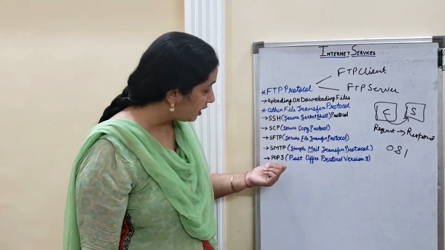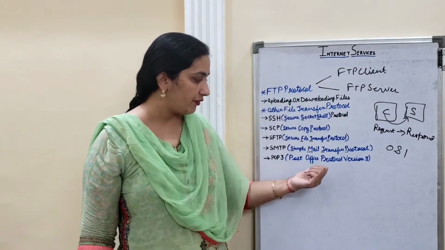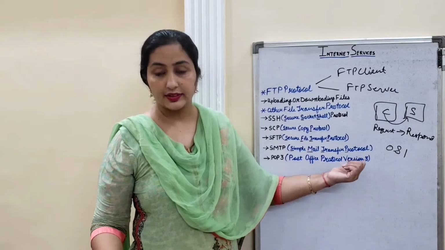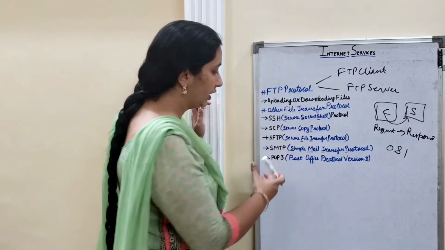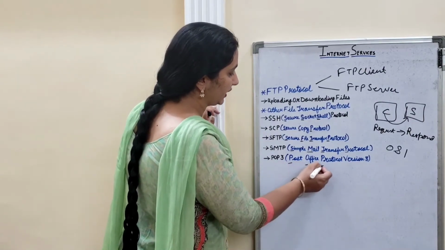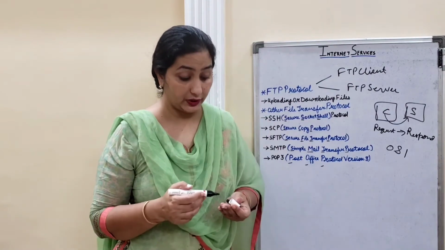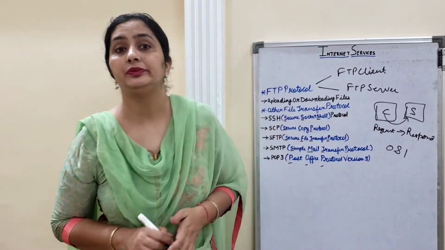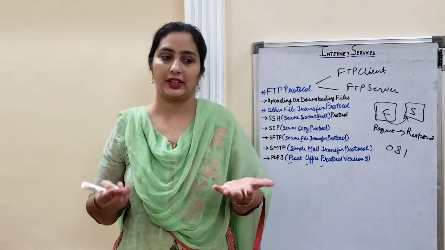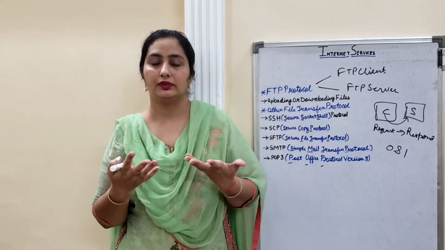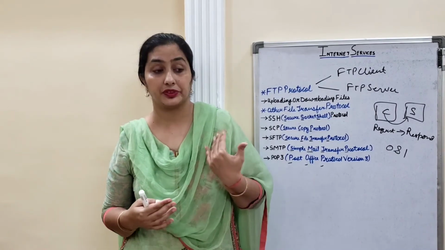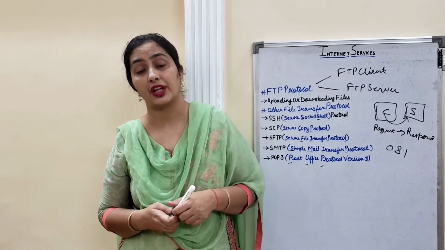Next is POP3, that is Post Office Protocol version 3. This is the third version of Post Office Protocol. What it does, earlier there were days when internet was not like today, where it is very cheap. Earlier, when it was invented, it was very expensive.